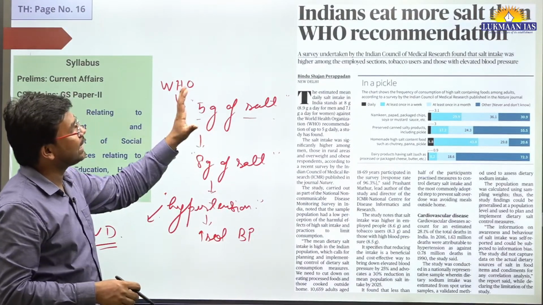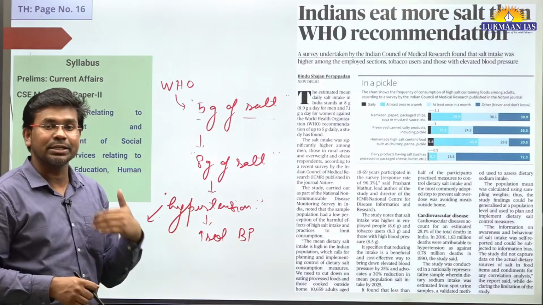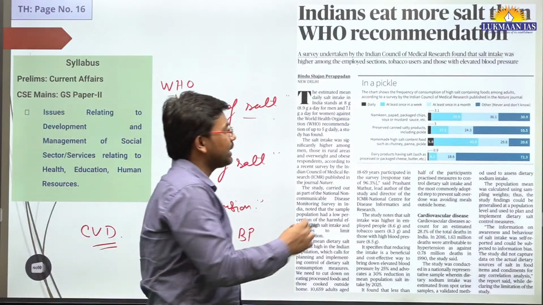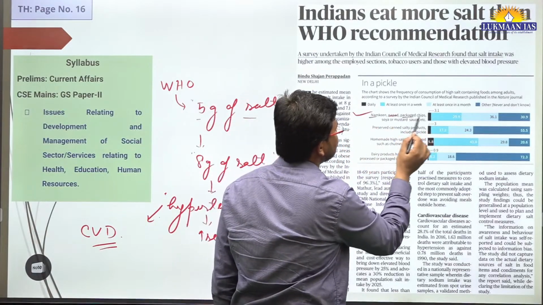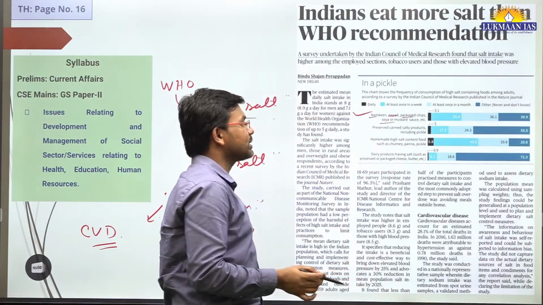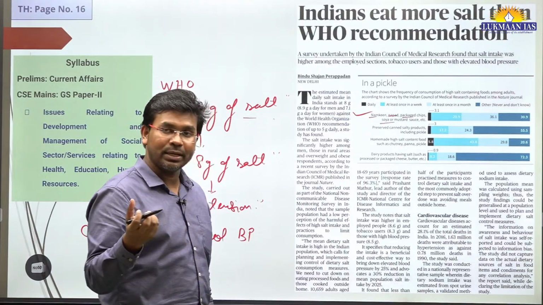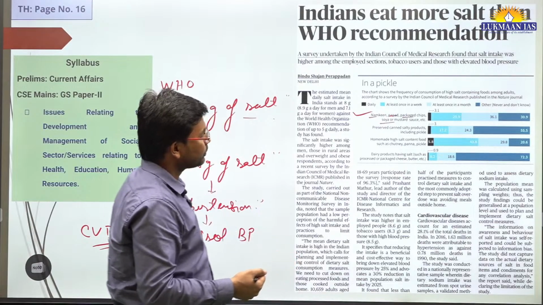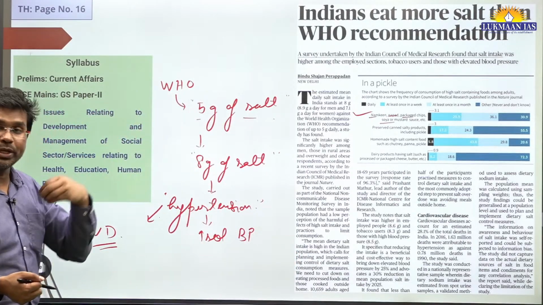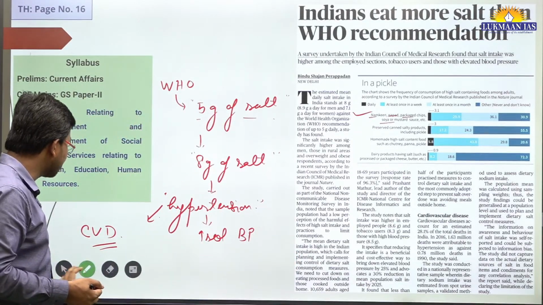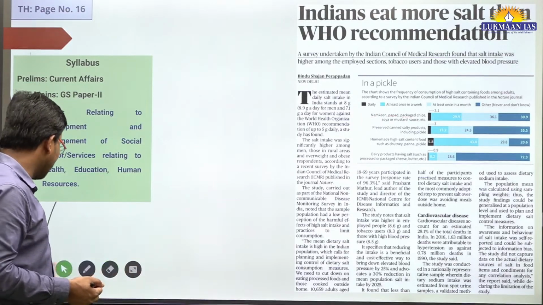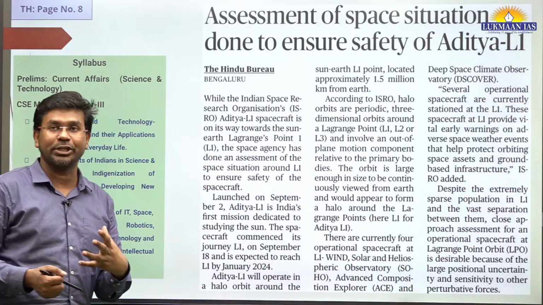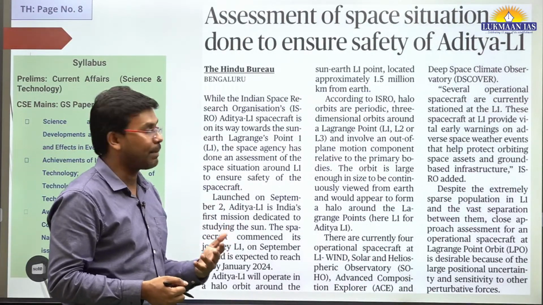In this article, they have talked about how Indians consume more salt, and what the sources are. They have mentioned namkeen, papad, packaged chips, soya and mustard sauce, etc. We also consume pickles, which have a lot of salt. Through these things we consume salt. However, we need to reduce our salt intake. If we reduce our salt intake, we will be able to control our blood pressure, and high BP will not happen.